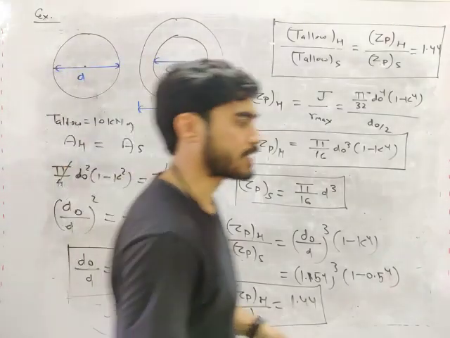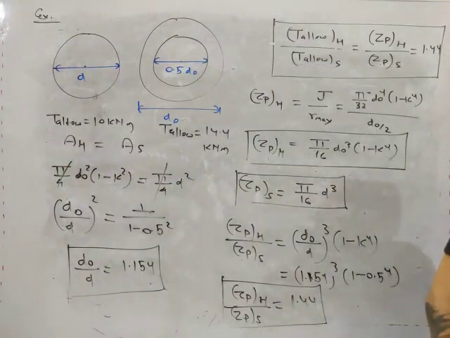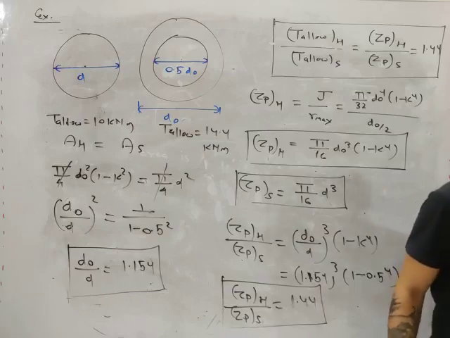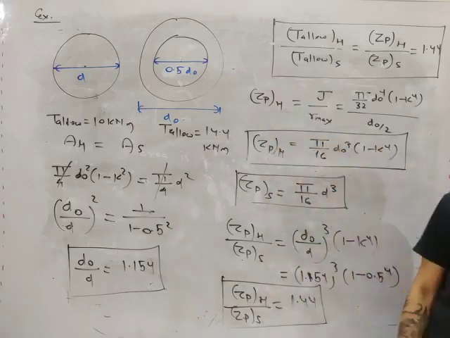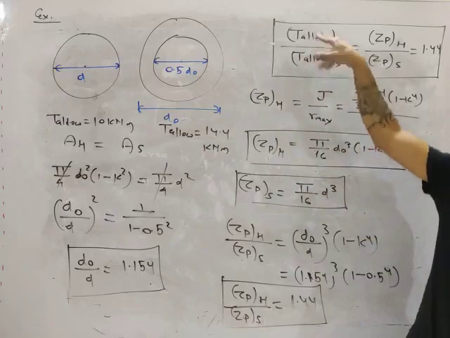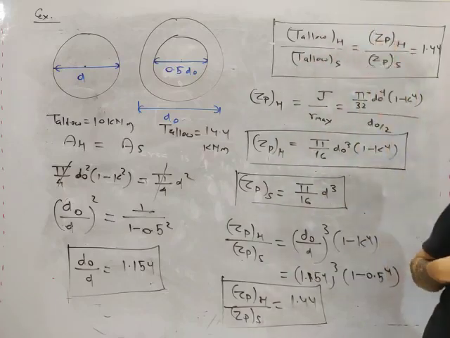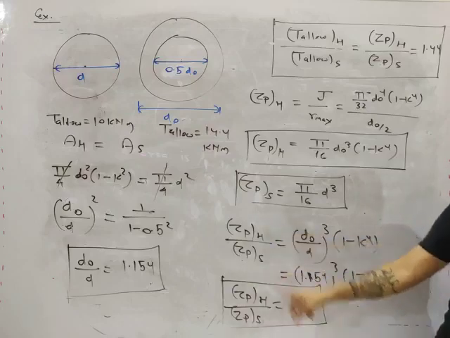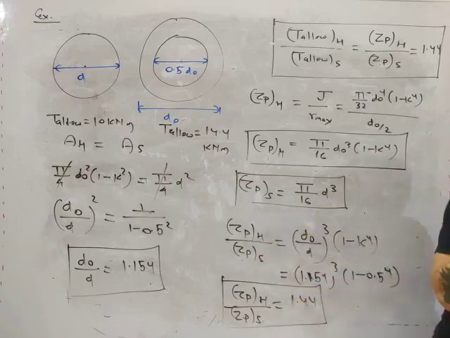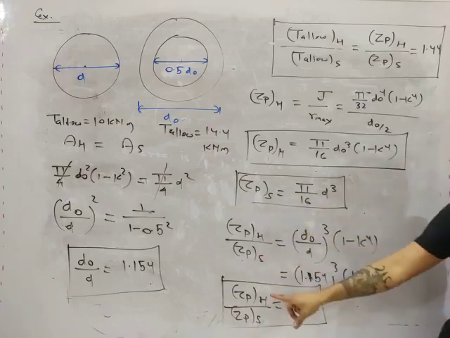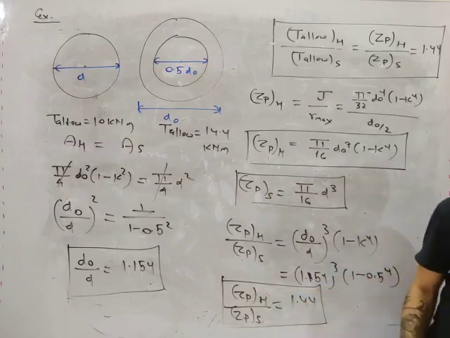So do you understand this concept, my friend? Do you understand how you can compare a solid shaft and a hollow shaft? You can compare their strength by their polar section modulus. So here we calculated the ratio of their polar section modulus, and what value we are getting? Zp of hollow shaft divided by Zp of solid shaft is 1.44.